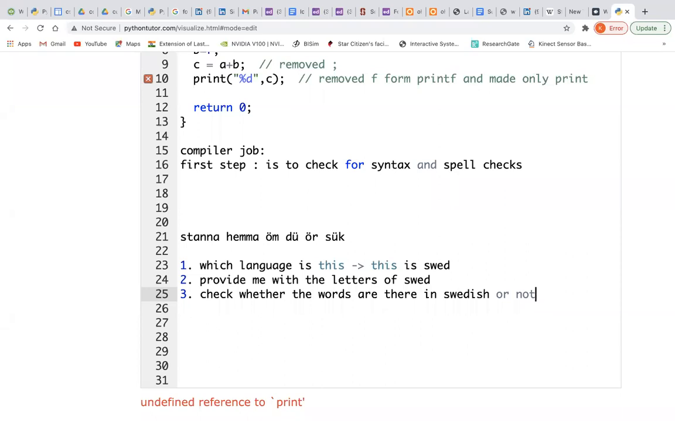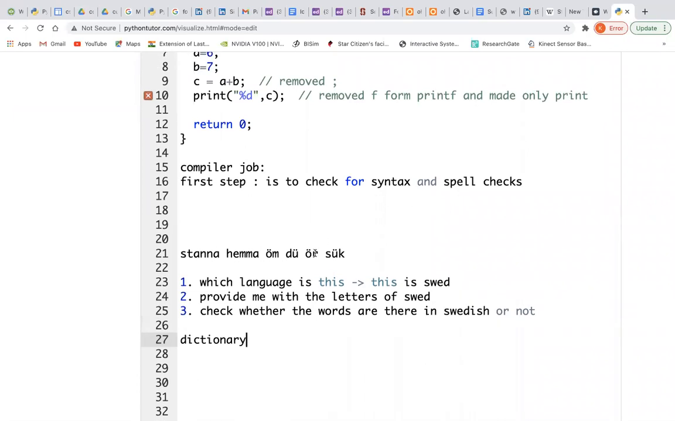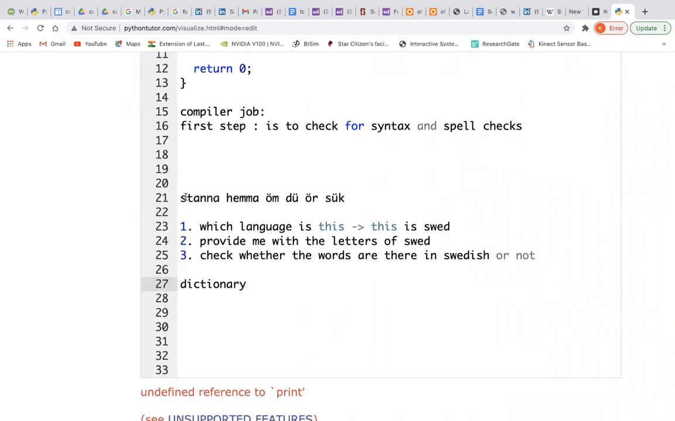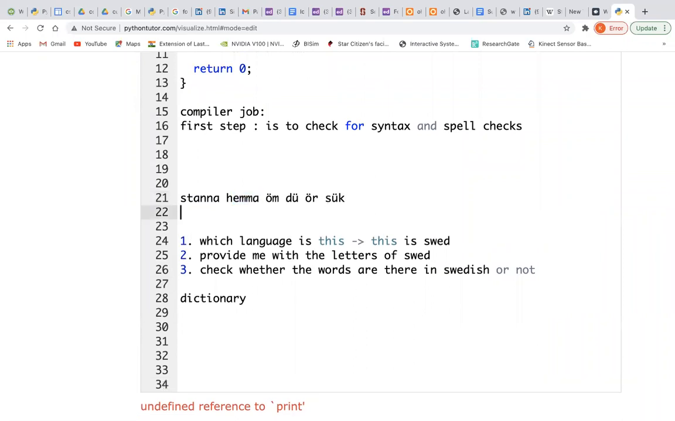That word I want, exactly. A dictionary for checking. Yes, that's correct. It's a dictionary. So now let's go back. Based on the dictionary, you will check whether stanna is there, whether hemma is there, whether om, du, or shuk is there. So actually the meaning in English is stay, and for hemma, it will be home.